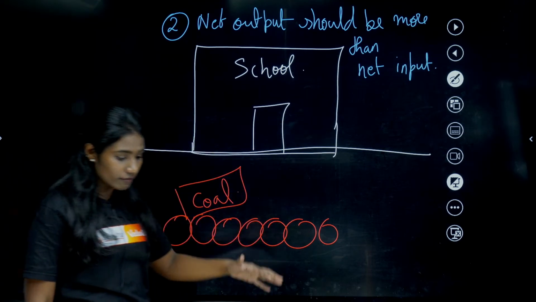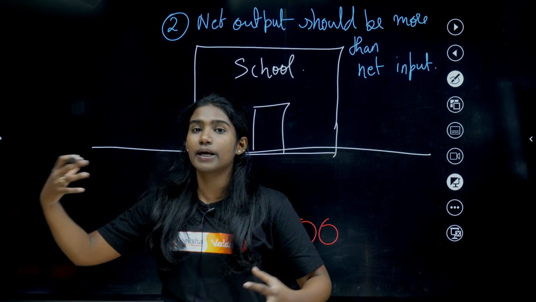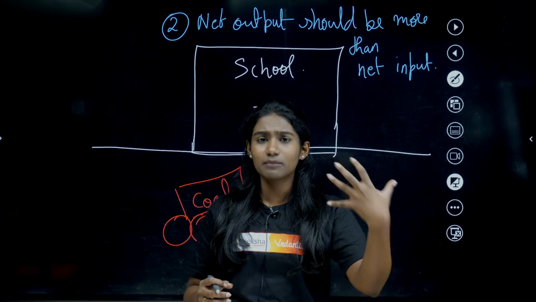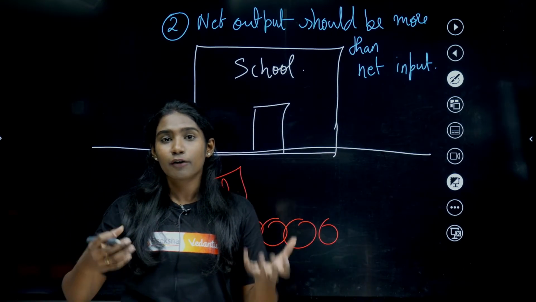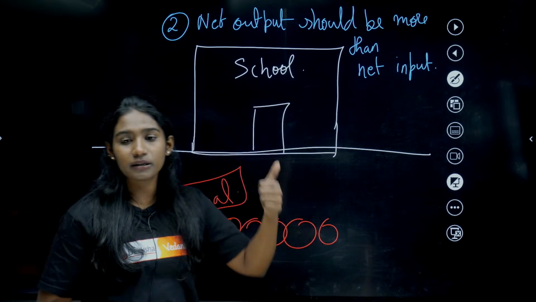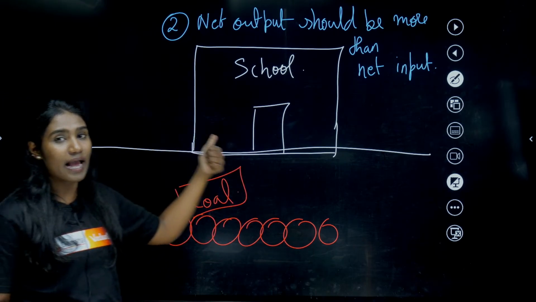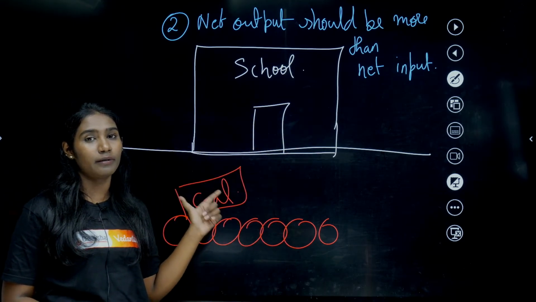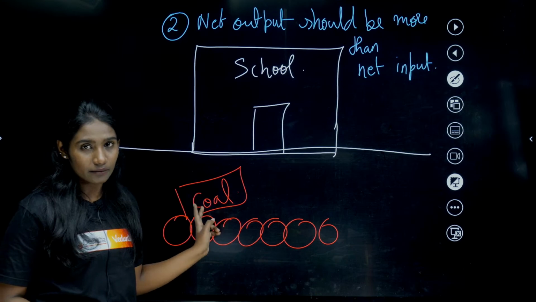So, whenever we get to know that there is a resource which can be used for our own benefit, when we find out that there is some substance present in our environment and we can utilize that for our own benefit, whenever you recognize that, the three criteria that you will have to check are: the first one is technologically accessible, the second one is it must be economically feasible, and then it has to be accepted by the people in that locality.